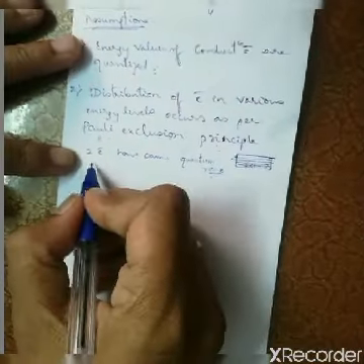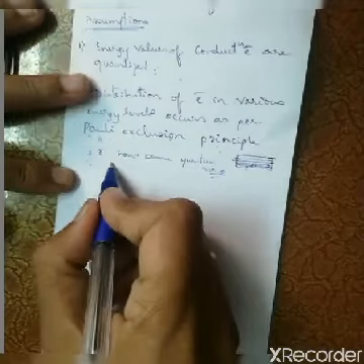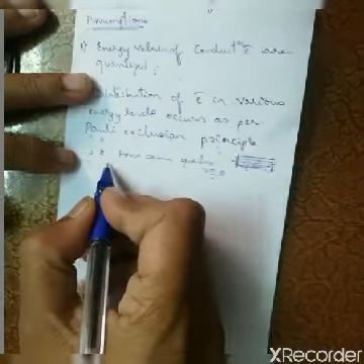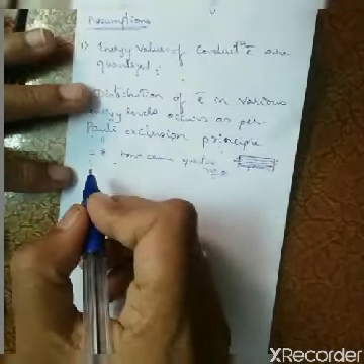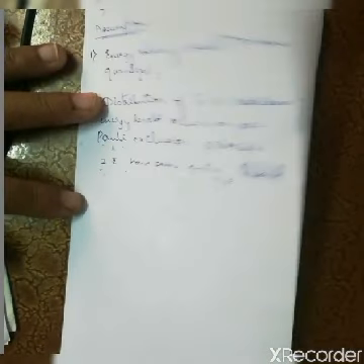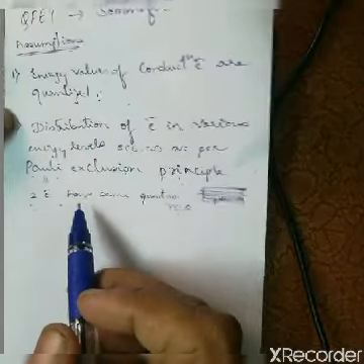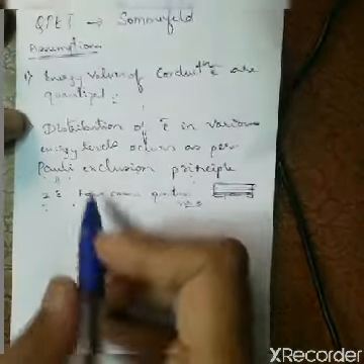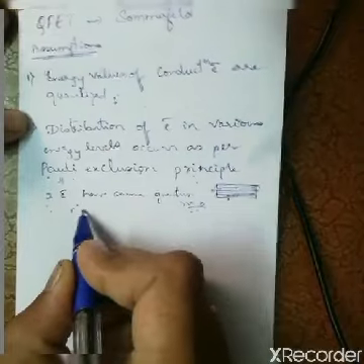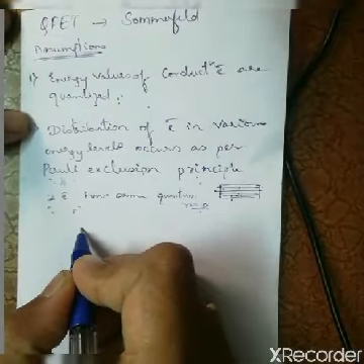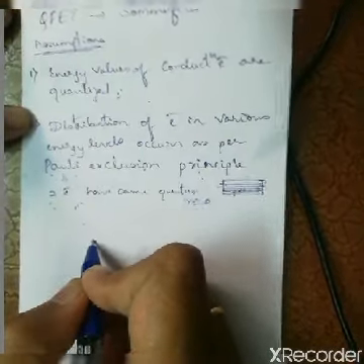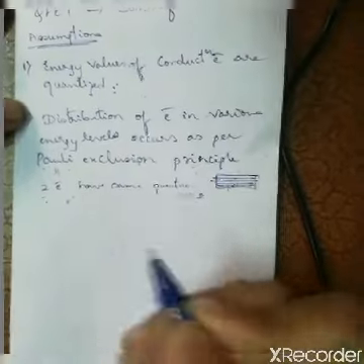For example, you have 2 electrons. We know that there are 4 quantum numbers: the principal quantum number, the second one is azimuthal quantum number, the third one is magnetic quantum number, and the fourth one is spin quantum number.